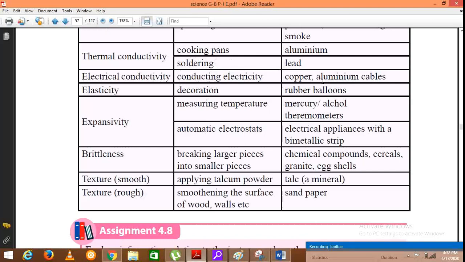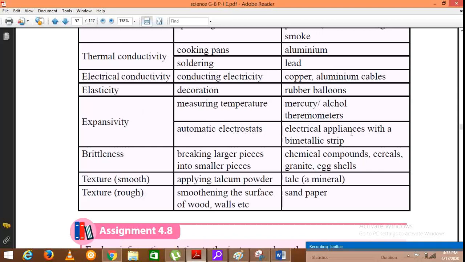Electrical conductivity of copper and aluminium is used to conduct electricity. Elasticity of rubber balloons is used for decorations. Expansivity of mercury and alcohol are used in measuring temperature by using these thermometers. Once the temperature increases, the mercury column or the alcohol column rises. That is because of this expansivity.